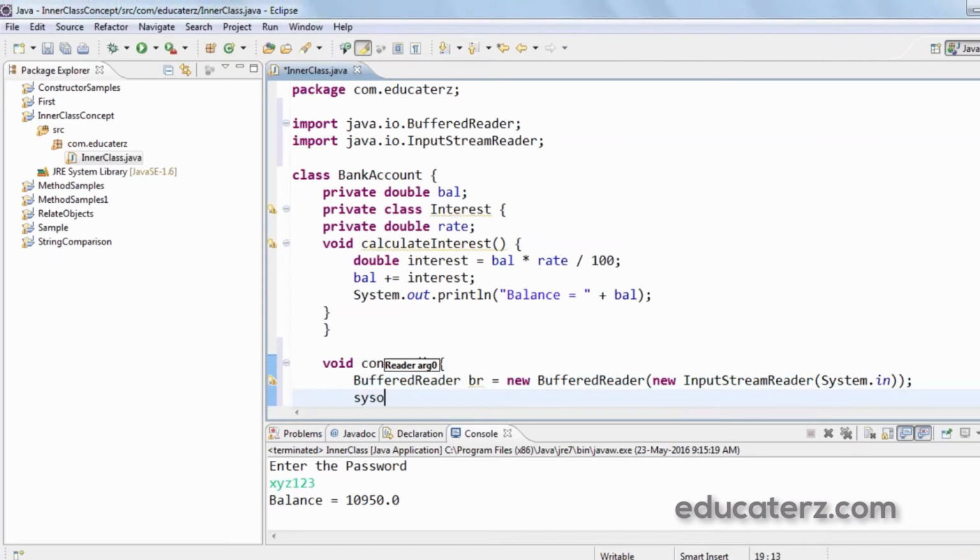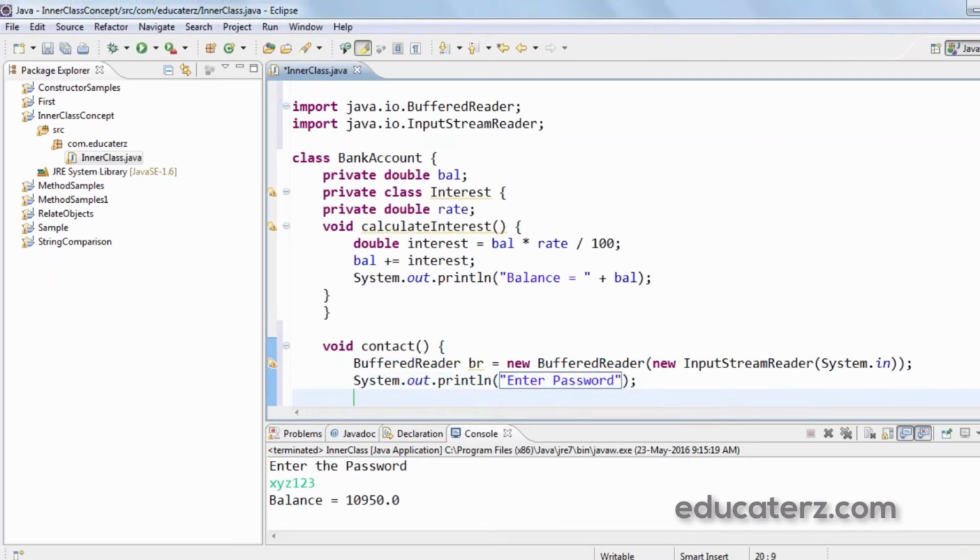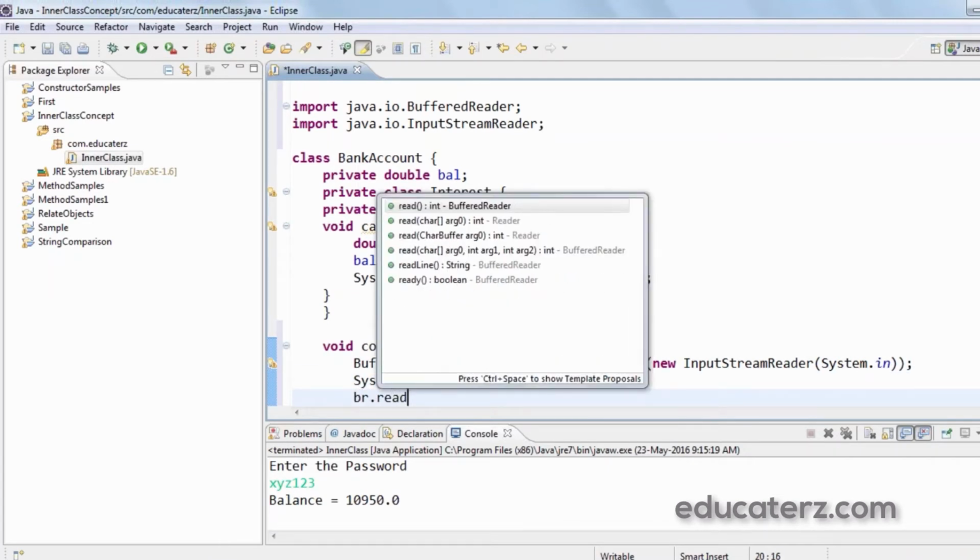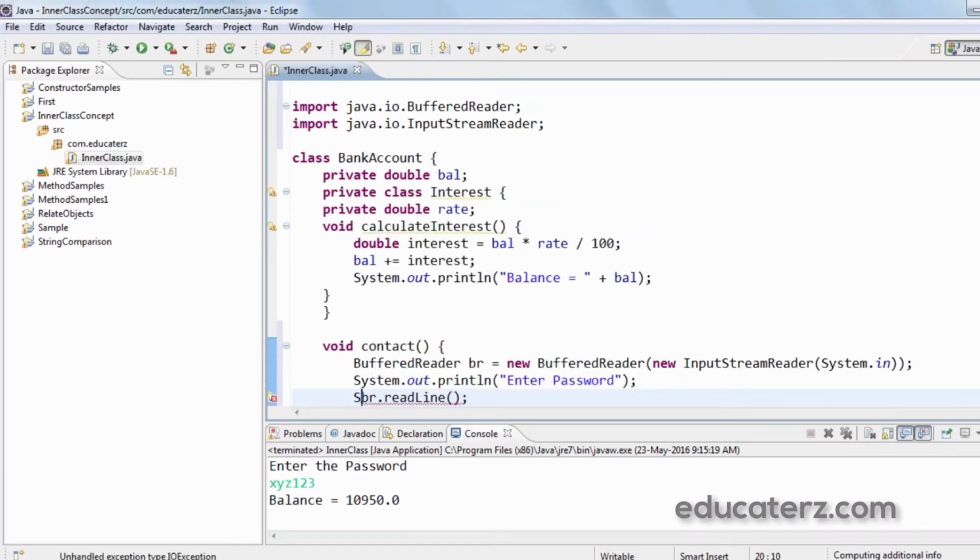Now ask the user to enter password. Once he enters the password, read that password using readLine and store it in a string variable called password.